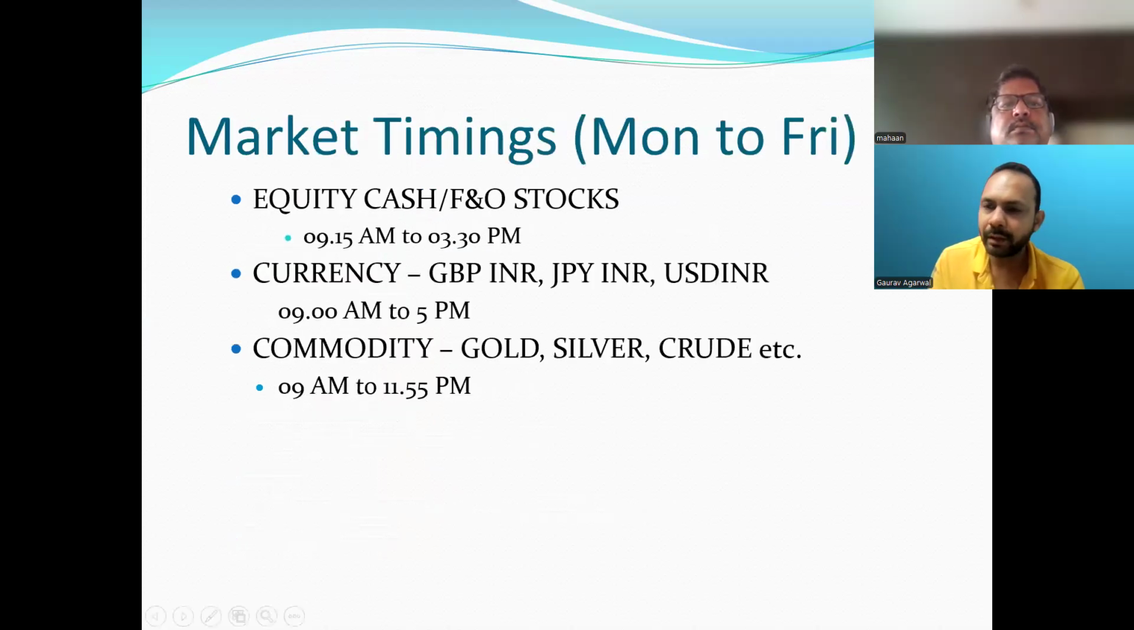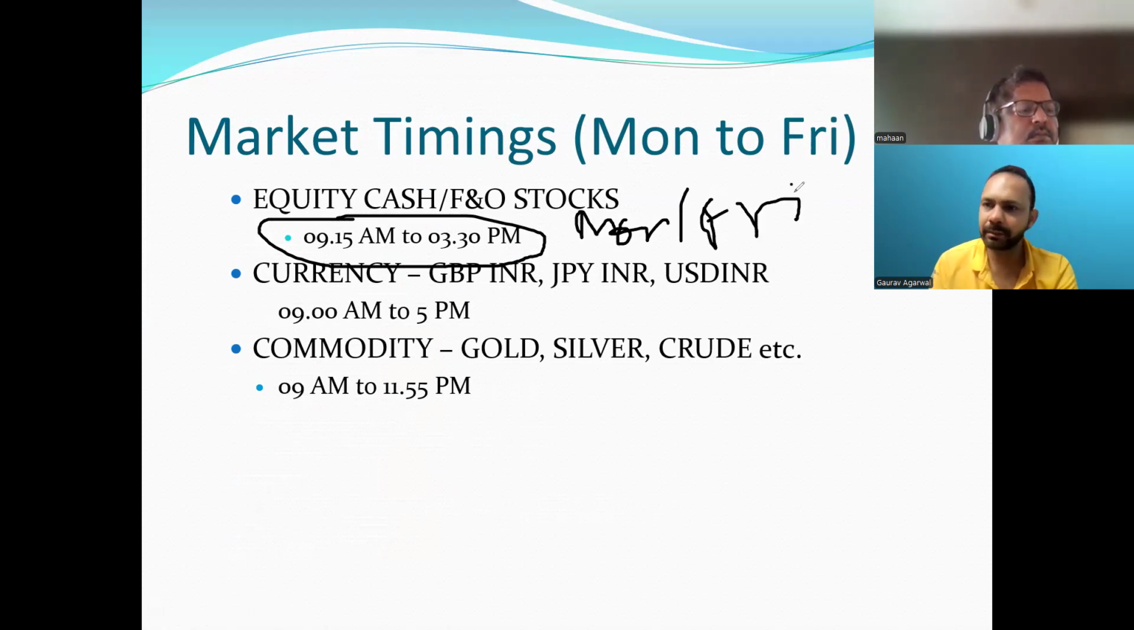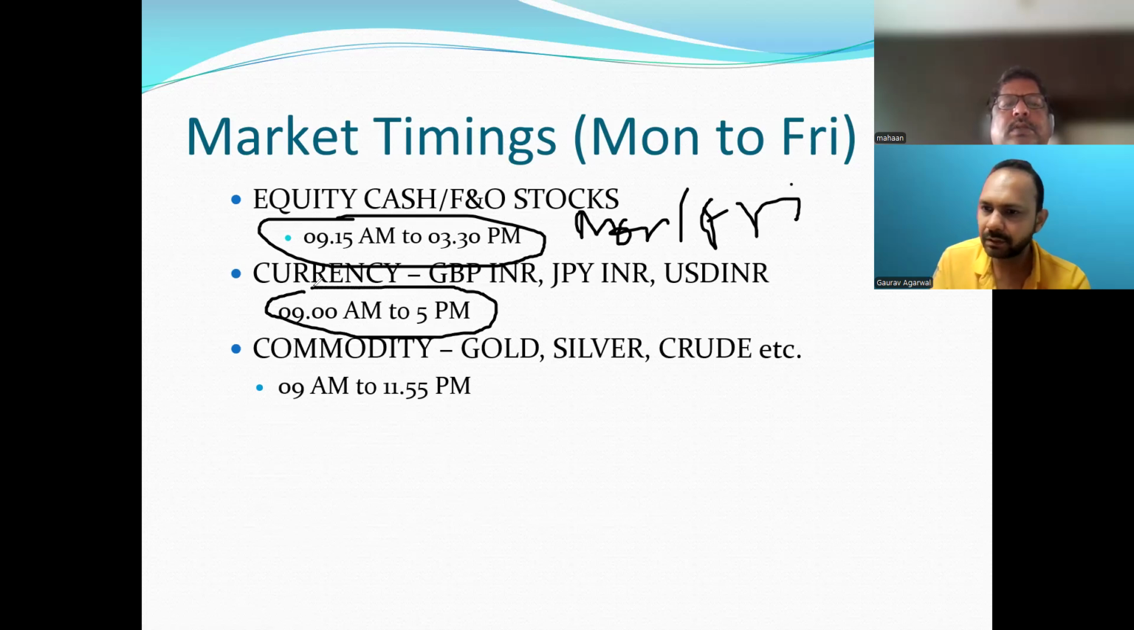There are different market timings for each instrument. For cash and stocks, equity stocks and FNO, the timings are from 9:15 to 3:30, mostly Monday to Friday, or apart from that, if there is any bank holiday, then there will be a holiday. Currency also has the same days, but the timings are a bit different, from 9 a.m. till 5 p.m. The forex traders who trade in currency can trade till 5 p.m.